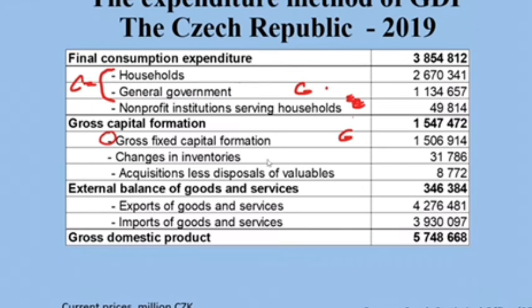So this is our G. And then we got also acquisition less disposal of valuables. It isn't so important because it's a low number, but this is, for example, gold, precious materials, and so on. So this is the first method of GDP, the expenditure method.